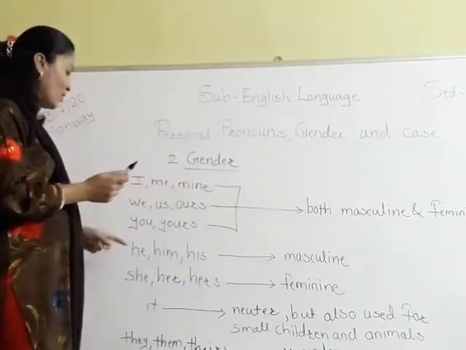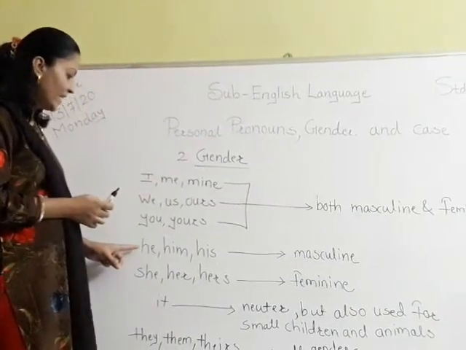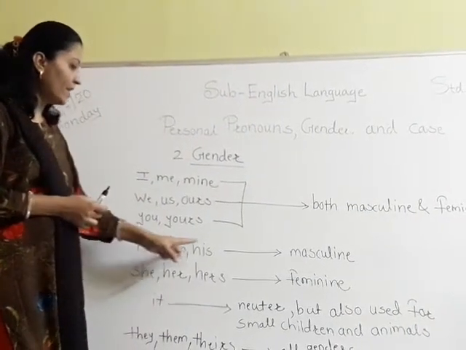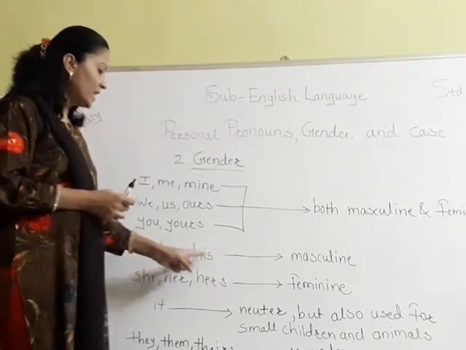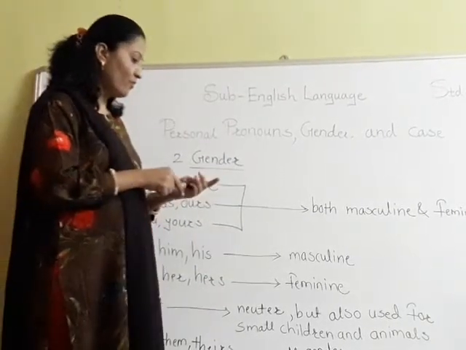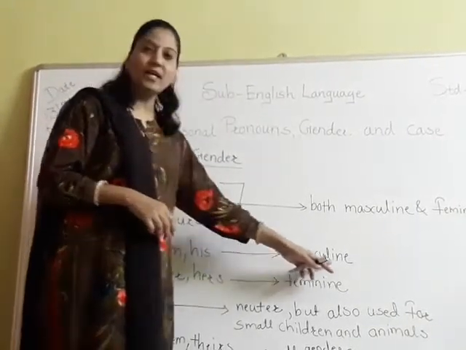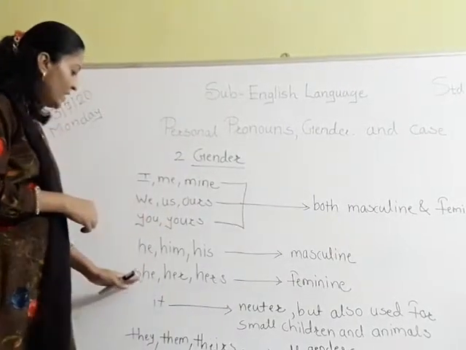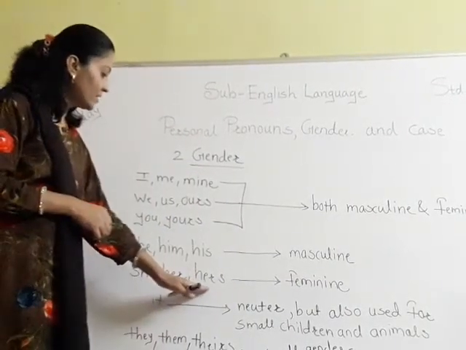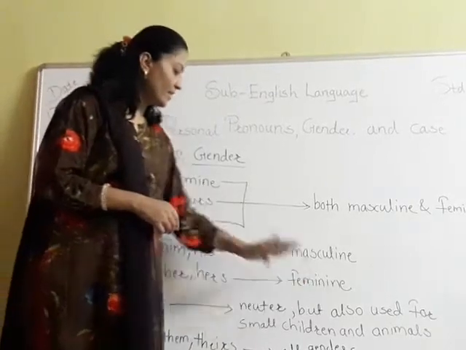Now, second, he, him, his: all these personal pronouns we are using for masculine. Then she, her, hers we are using for feminine.